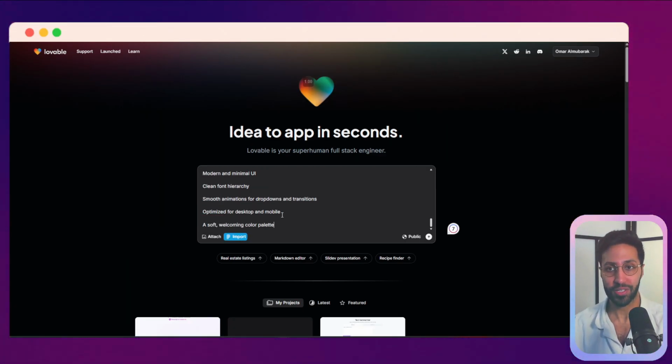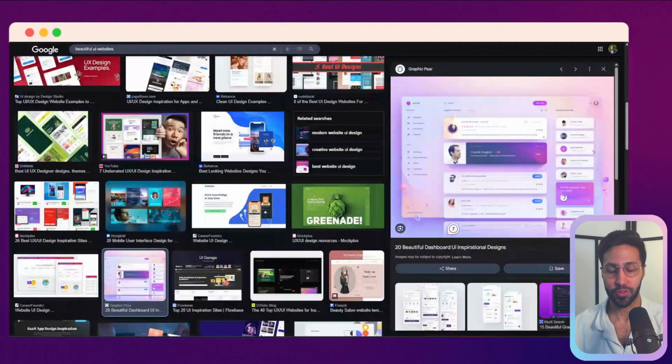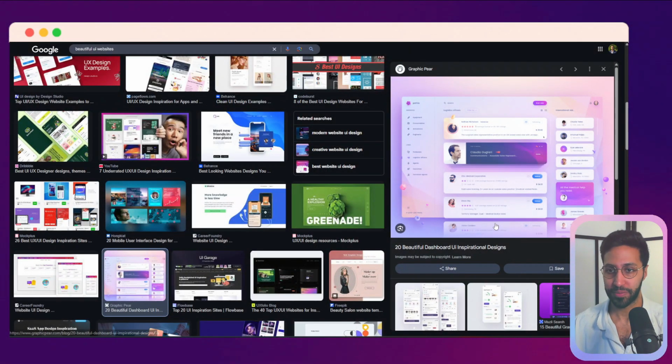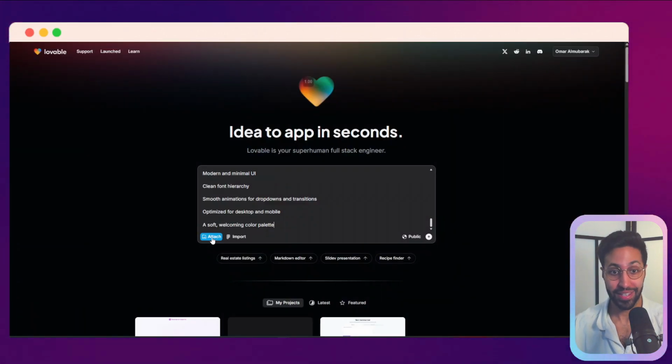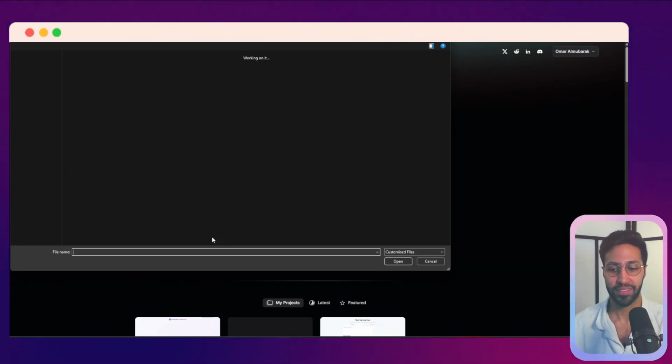So what's really cool as well is you can add pictures to give Loveable inspiration of how it should be built. So I just went onto Google and I said beautiful UI websites, and I found this example. So I screenshotted it. If you go back into Loveable, you can attach a picture and it will use that as inspiration to create your website.